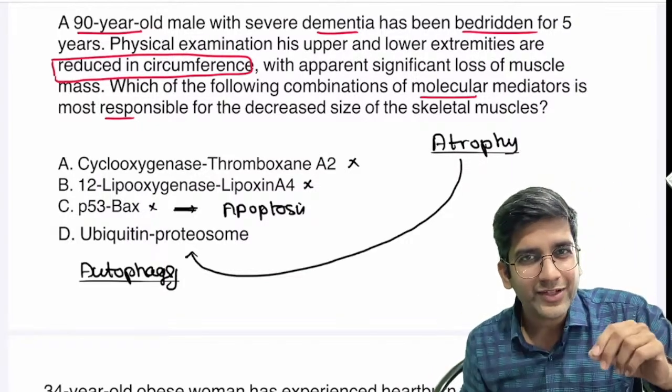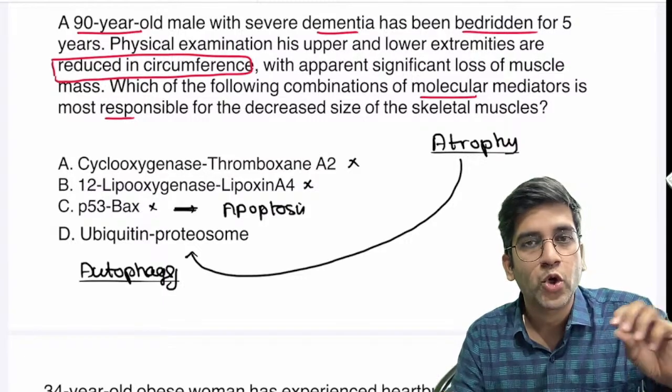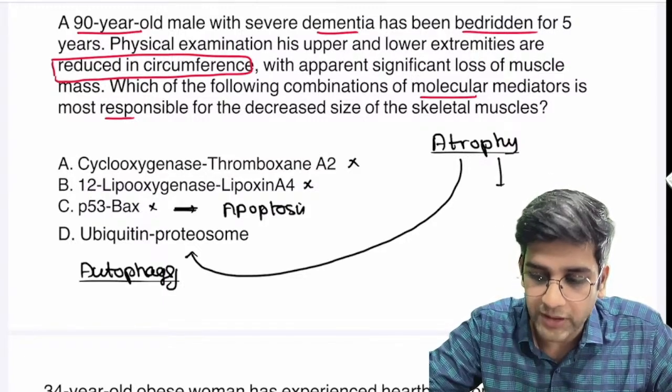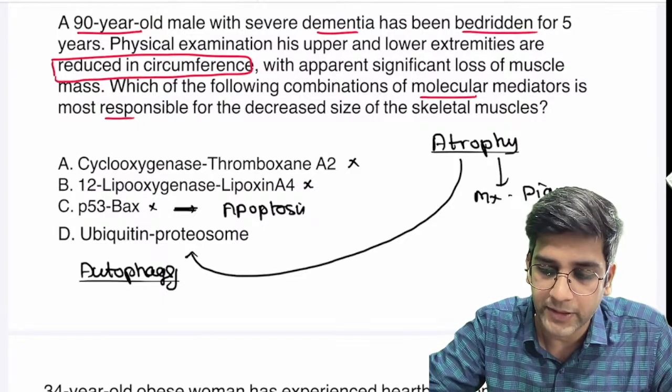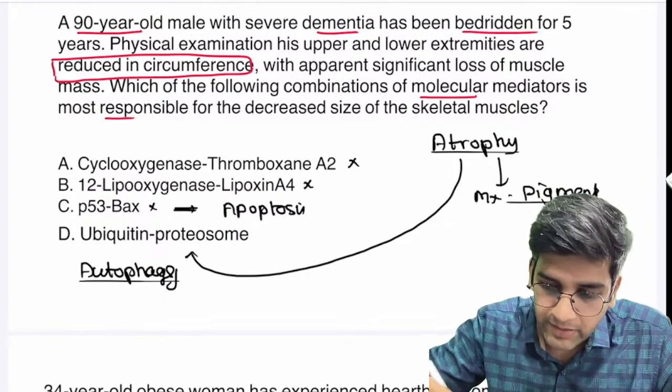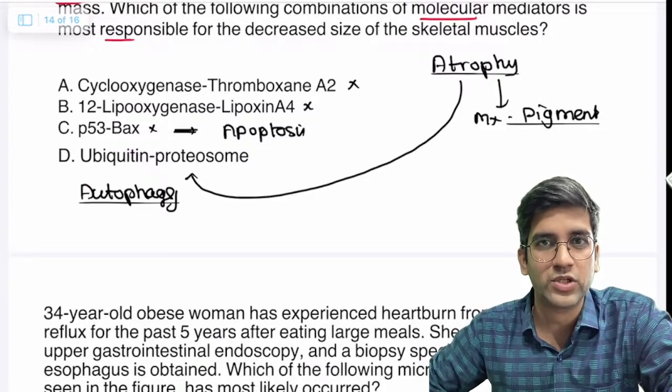One more question. We'll try to extrapolate from this. Because of this ubiquitin proteasome pathway or autophagy in atrophy, in microscopy, I will see a pigment. Can anyone name the pigment? I'll see a pigment in atrophy because of this ubiquitin proteasome pathway or autophagy.